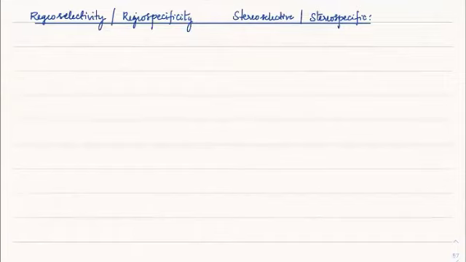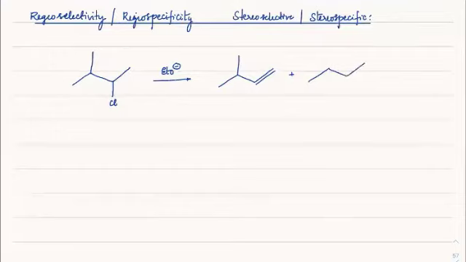So I'll take one question and tell you how exactly to judge this. Suppose you have a molecule this way, I have chlorine here and I'm treating that with EtO minus. First let me write the products. You know that here we can get one product with a double bond here, and another product with this double bond here.